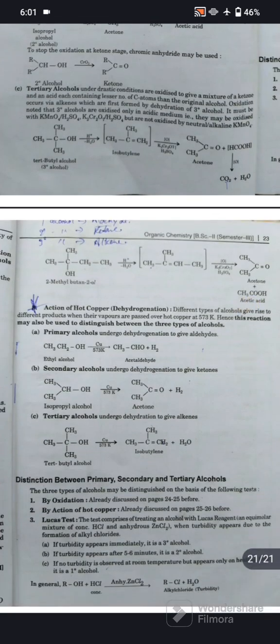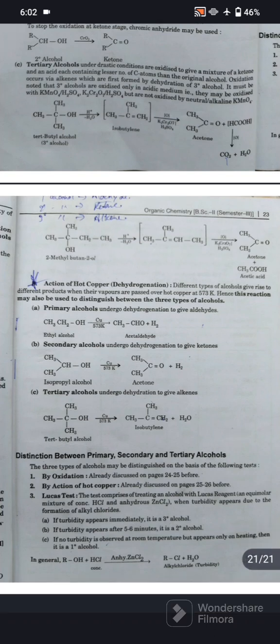Action of hot copper: dehydrogenation reaction. Different types of alcohol give different products when their vapors are passed over hot copper at 573 Kelvin, and this reaction may also be used to distinguish between the three types of alcohol. Primary alcohol undergoes dehydrogenation to give aldehyde. Primary alcohol reacts with copper at 573 Kelvin to give acetaldehyde. Take the example of ethyl alcohol: in presence of copper at 573 Kelvin it gives acetaldehyde.